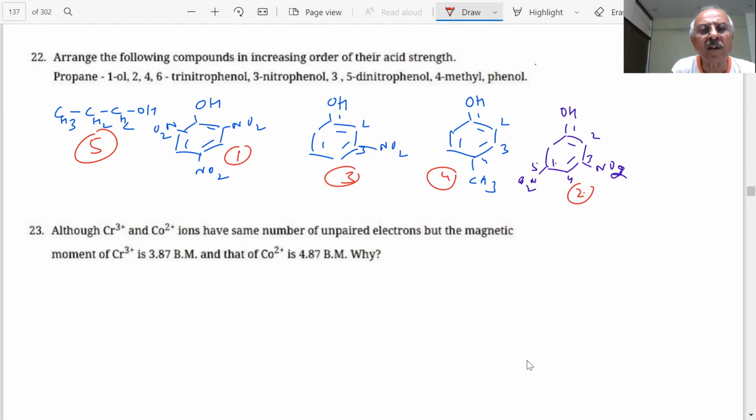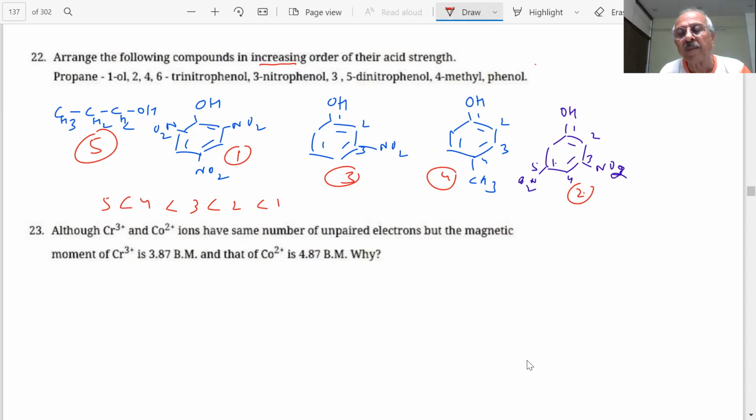So how will we write it in the paper, students? What does it say, increasing order? Yes, sir, increasing order. Okay, we can write, no issue. The order will be reversed: 5 is less than 4, is less than 3, is less than 2, is less than 1. Write the names of these. Then this is the answer. What reason are we giving, students?